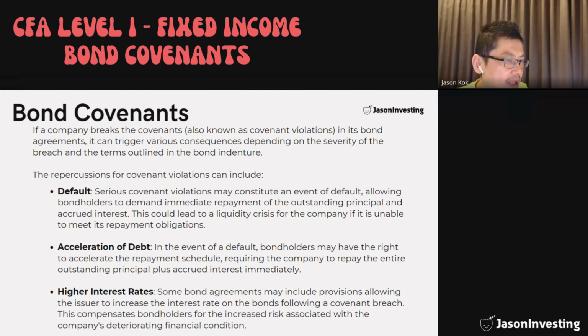Then you repay some of the principal back, or you will just have to repay everything, which is the same as the default, as we outlined earlier. Higher interest rates. This is quite evident: if you breach your covenant, then we're going to increase your interest rate.